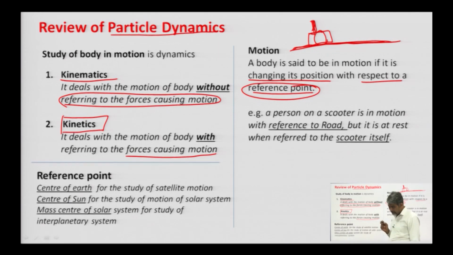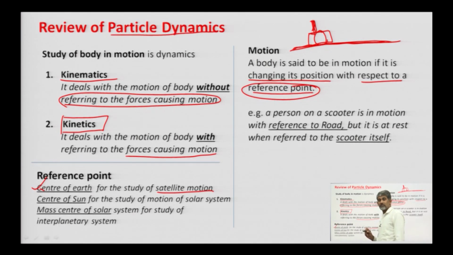And if the reference point is the vehicle, which is also moving with the same speed as the person, then the person will be at rest with reference to the vehicle. So, the reference point is very much important. For example, the center of earth is the reference point for the study of satellite motion.